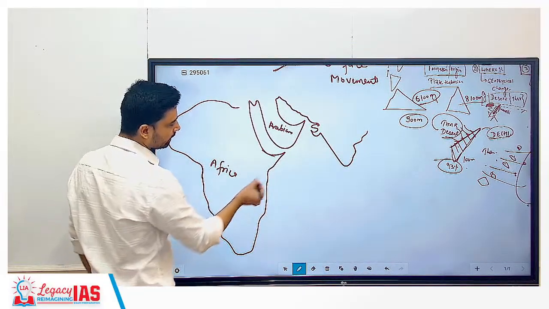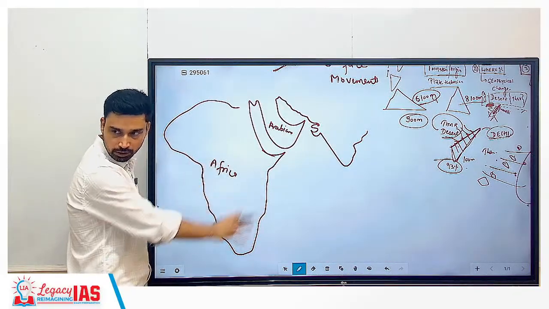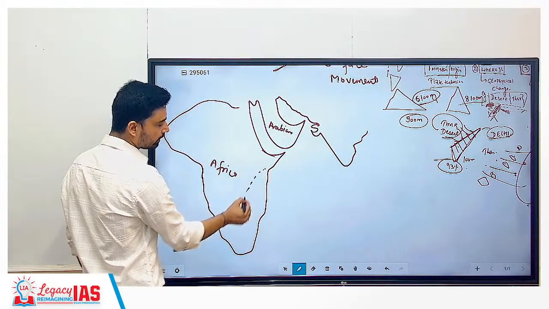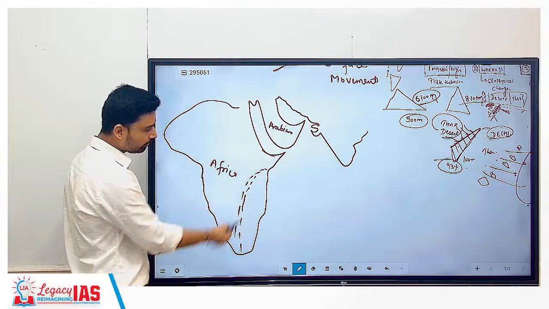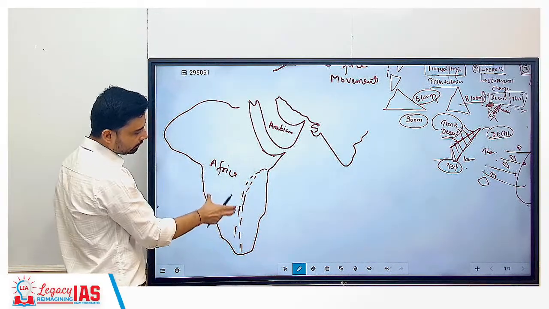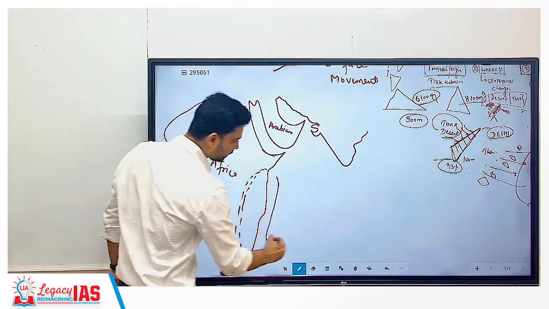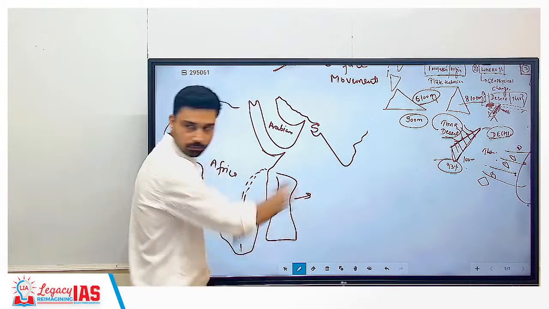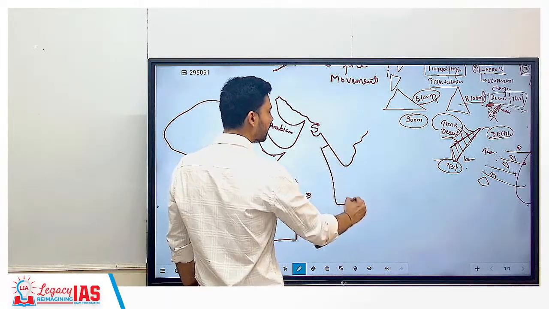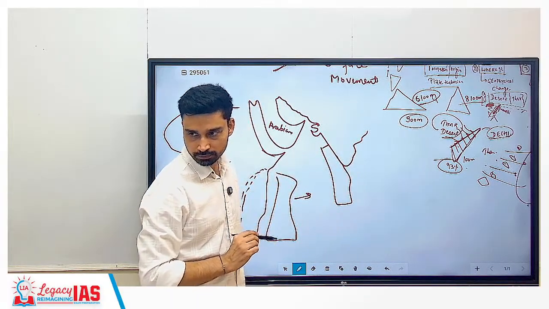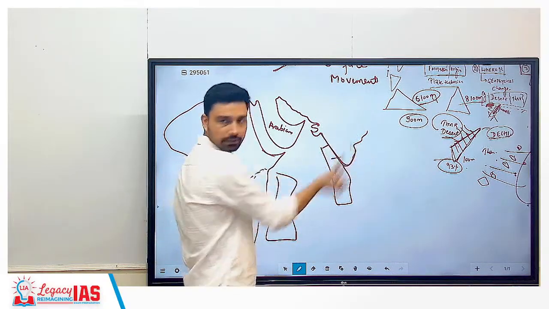Now what scientists say is that 10 million years later, if you come to the Earth, this Africa, which today is a single continent, what will happen to it after 10 million years? It will break apart. Break apart into how many parts? 2 parts, somewhere from this zone. That means 10 million years later, this part will separate from this part. And after separation, it will keep moving eastward. And after 30-40 million years, this part will reach where you have India, and it will collide with India. So today India's structure looks something like this. After collision, what will happen?